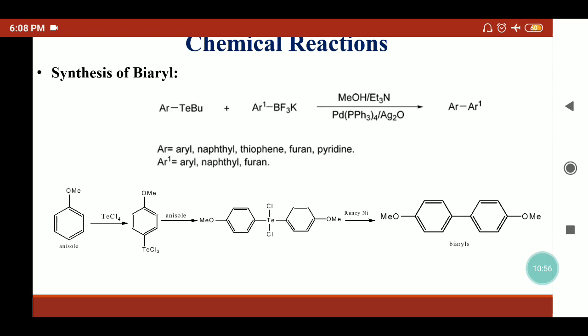So using organotellurium reagents, we can form the olefin by the debromination reaction, by the deoxygenation of epoxides also, or we can synthesize the biaryl ring using a coupling reaction like the Suzuki reaction, or it can be used from different perspectives also. So these reagents are important in organic synthesis.